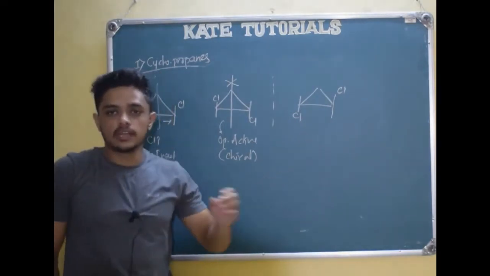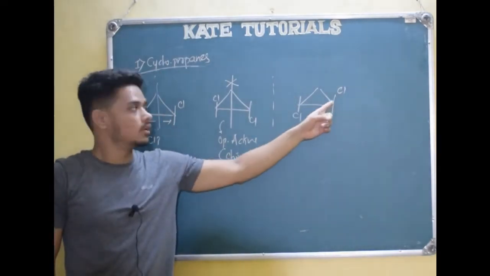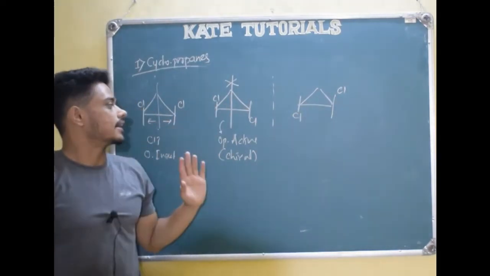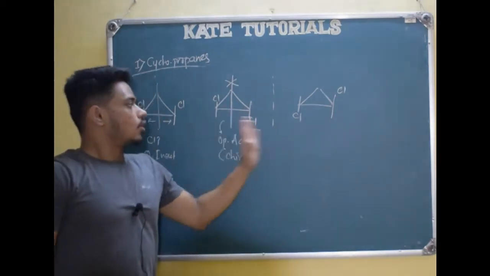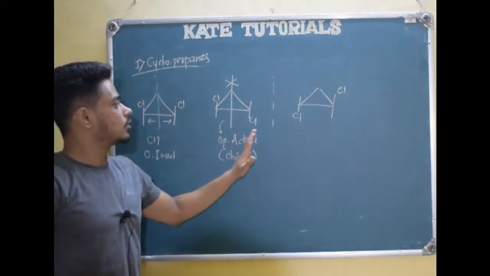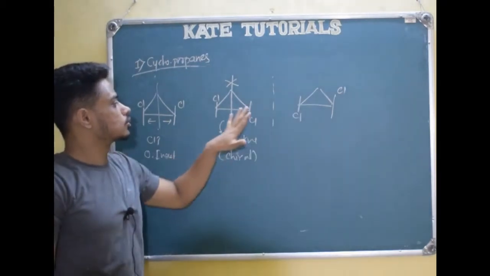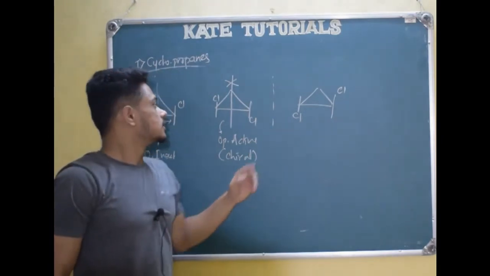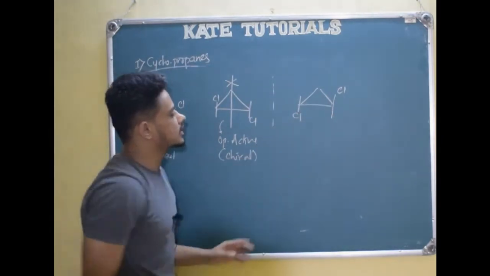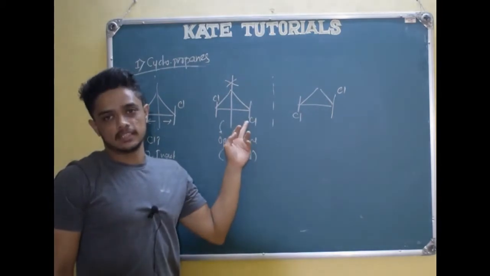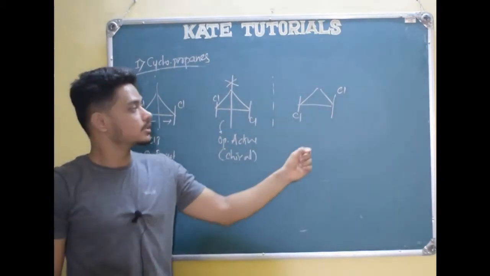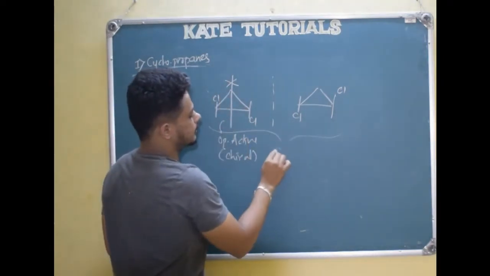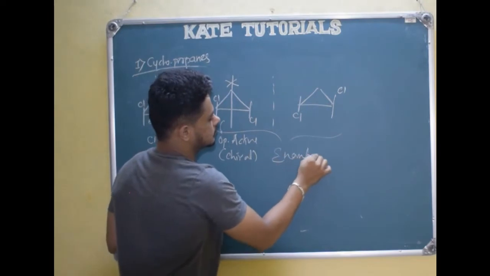right? You can take a model of cyclopropane, one chlorine above, one chlorine below, that is trans, at the 1,2 position, and try it. You won't get it. So this is optically active and its mirror image won't superimpose, right? I think you are getting it. Here, if I rotate it however I wish, I won't get the same. So these compounds are non-superimposable mirror images, so optically active. So we can call both of them enantiomers.